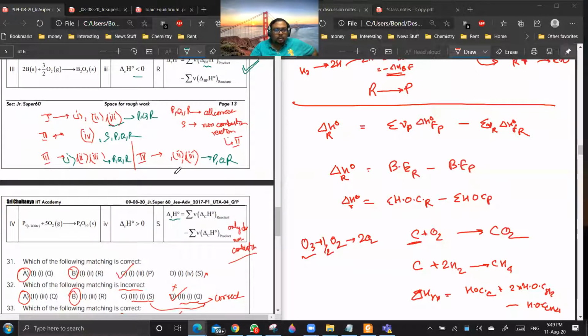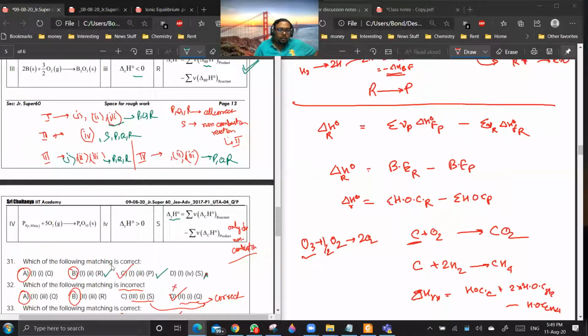Now let us check which of the following matching is correct. They have given the answer as C. C is what? 1, 3, P. So 1, 3, P is correct. That is good, but we have to check other options also. 1, 4, S. Now 1 and 4 do not come together, so this is obviously not correct. 1, 2, R will be correct.